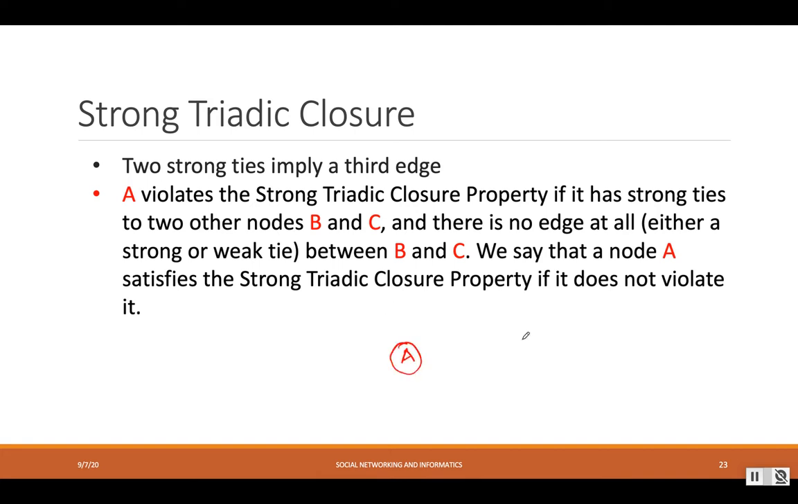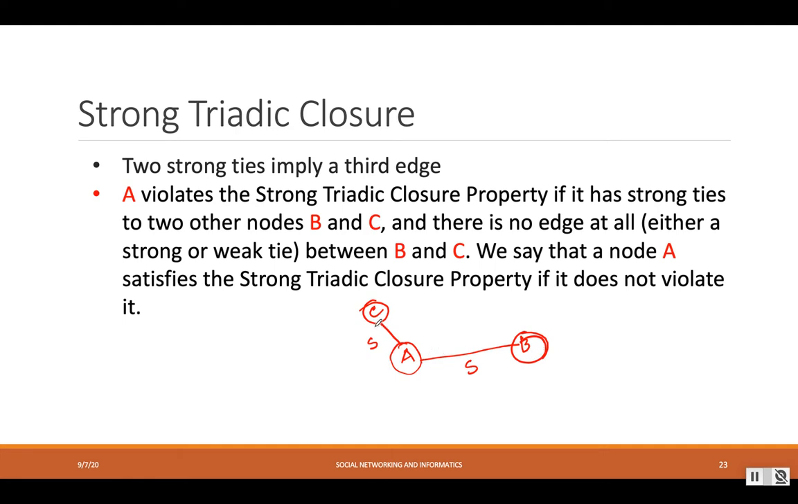So we have two friends, A and B, and another, C. We have here two strong edges: between A and C, that's a strong edge, and between A and B, that's a strong edge. The strong triadic closure property says that two strong ties imply a third edge. So A is a strong friend with C, and A is a strong friend with B.